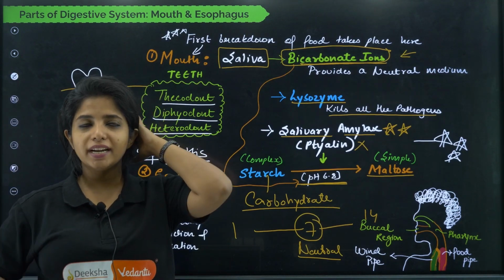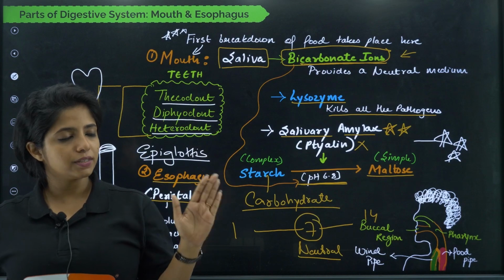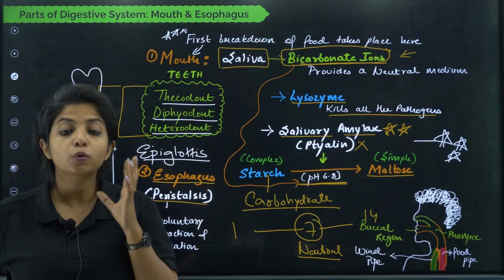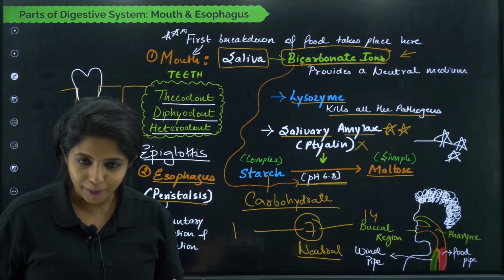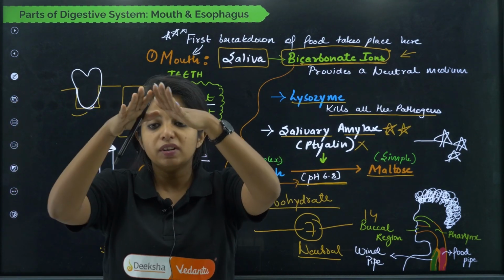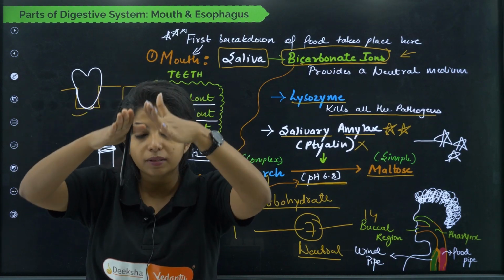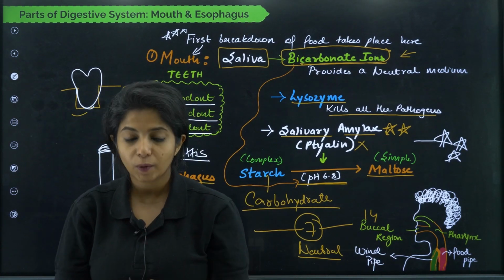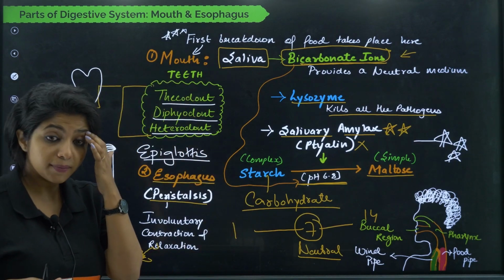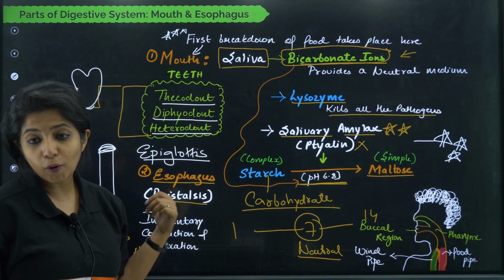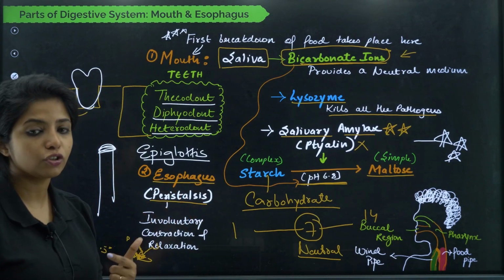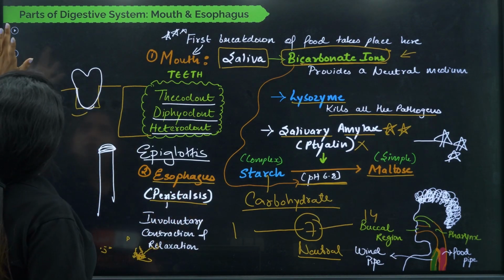For example, tomorrow I decide, Jasmine, please do not do peristalsis in your esophagus. It does not happen like that. It won't be stopping because it is involuntary. So there is involuntary contraction and relaxation of your food pipe, which is why whenever it contracts and relaxes, the food is basically able to move down. And this peristalsis happens throughout our alimentary canal. Please remember that also. So the next stop after your mouth is the esophagus. So finally the food has been moving down towards what, children? Towards the stomach. Let's go to the stomach now.